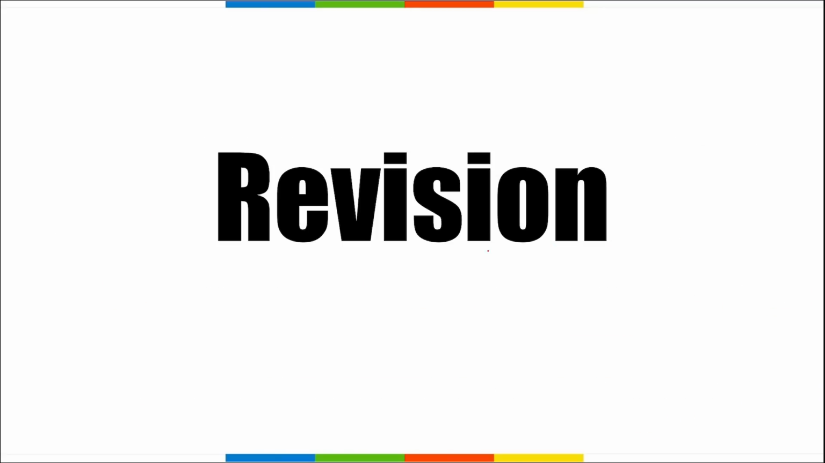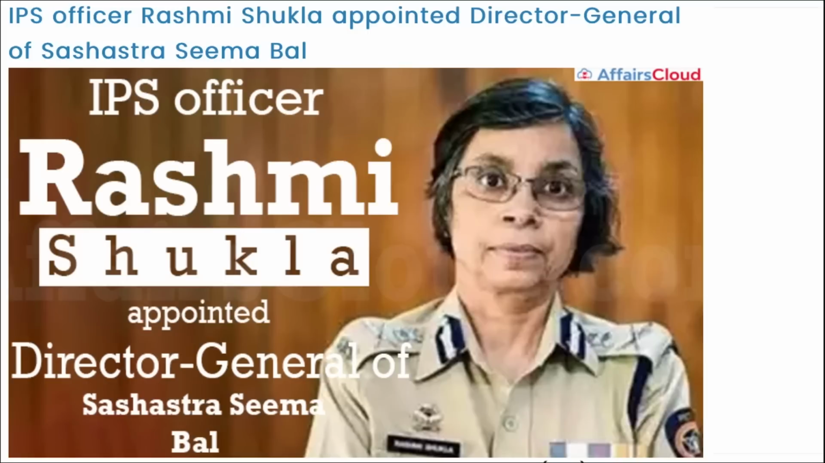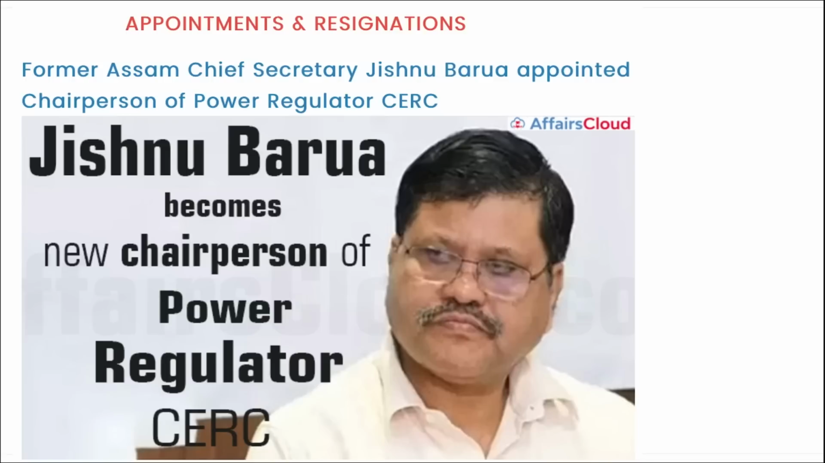So that's all for the day, friends. Now let's go for the revision part. First, World Wildlife Day. It is observed on 3rd of March. IPS officer Rashmi Shukla has been appointed as the DG of Sashastra Seema Bal, not Saurashtra, Sashastra Seema Bal. Next, former Assam Chief Secretary Jishnu Barua has been appointed as the chairperson of the power regulator CERC.